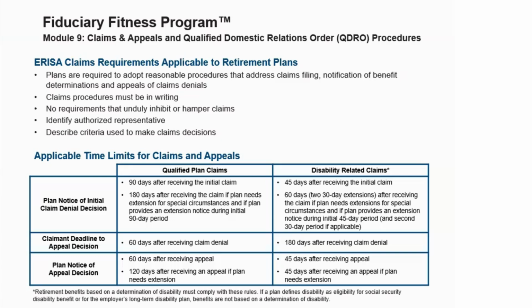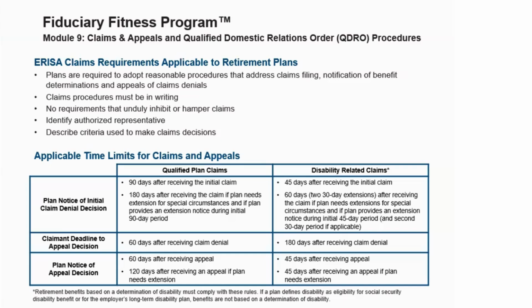For disability-related claims, that time limit is reduced from 90 days to 45 days after receiving the initial claim, and 60 days after receiving the claim if the plan needs an extension for special circumstances. The second process is claim deadline to appeal decision. The claim deadline to appeal a decision is 60 days after receiving the claim denial, and that's how long the participant has to initiate their appeal. Now, if it's a disability-related claim, it's 180 days.